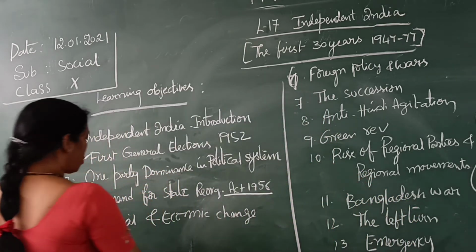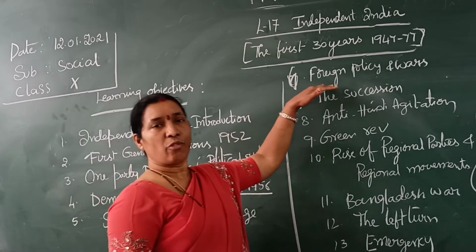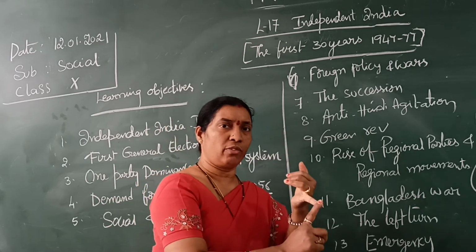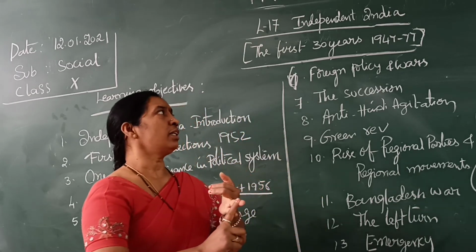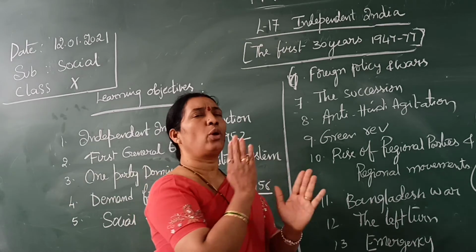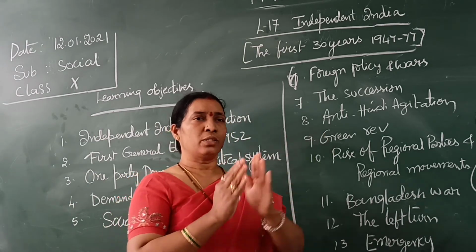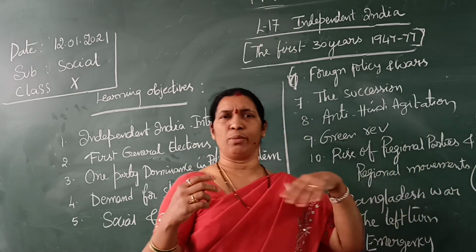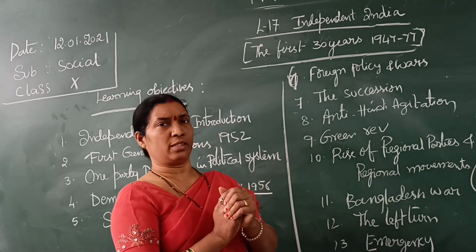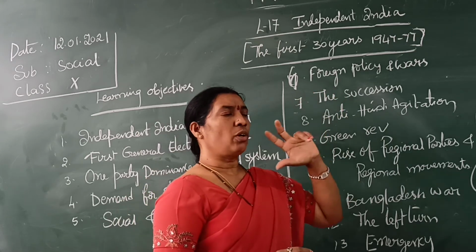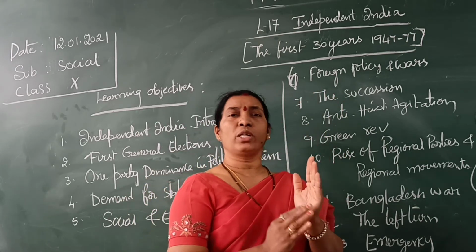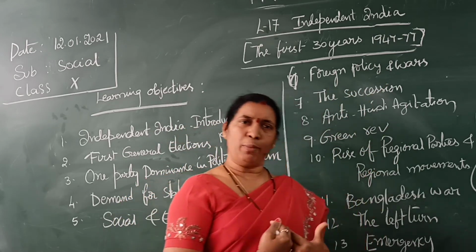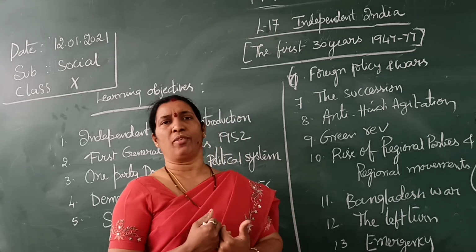Okay, next is social economic change, foreign policies and wars. Once we got independence, the First World War and Second World War had happened, isn't it? After that a Cold War was going on throughout the world, because the world was divided into two parts, with secret alliances, militaries, everything we learned in the 12th lesson. So how do we overcome such difficulty? If some countries are at war, we will be affected somewhat too.